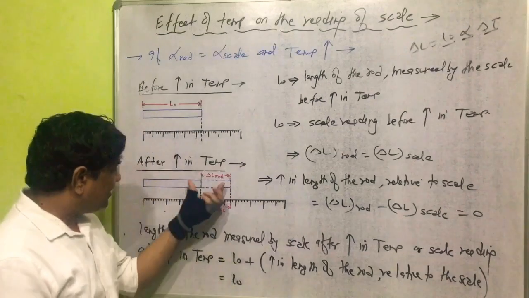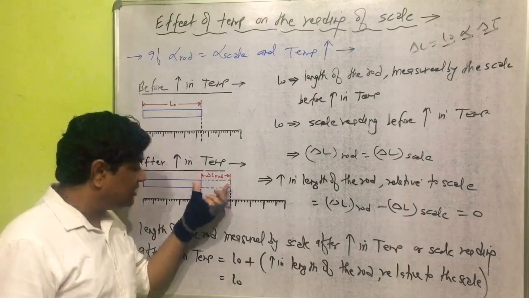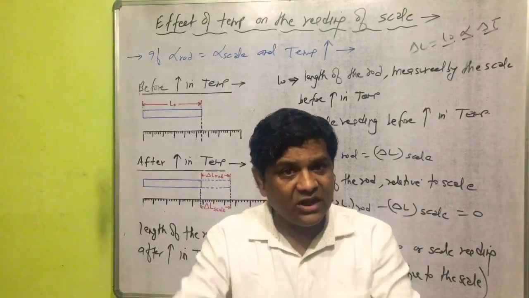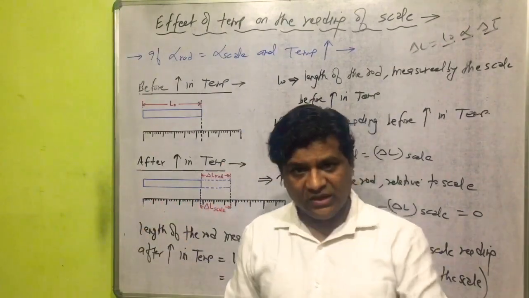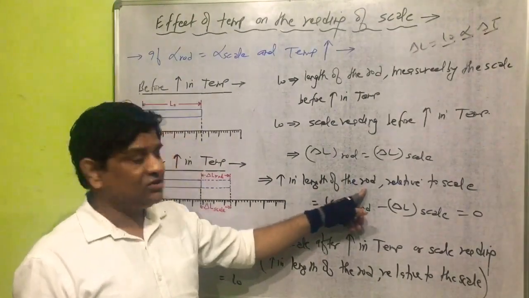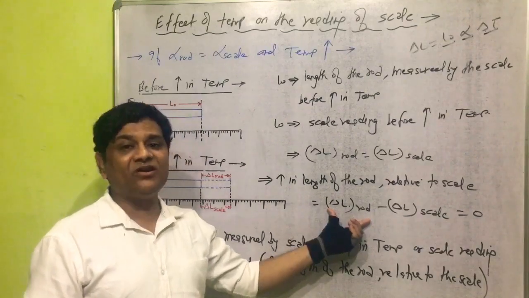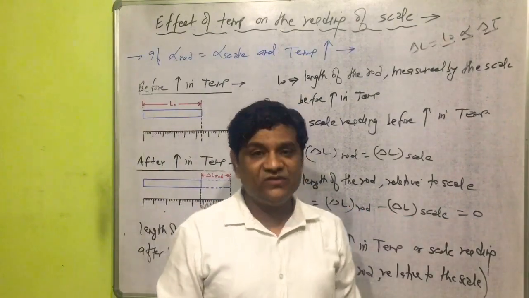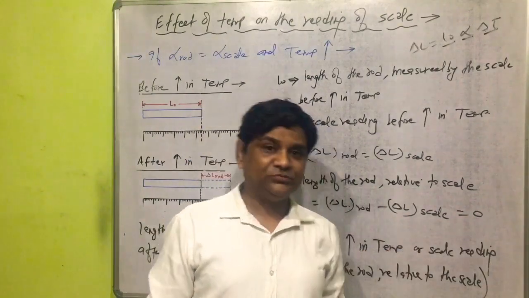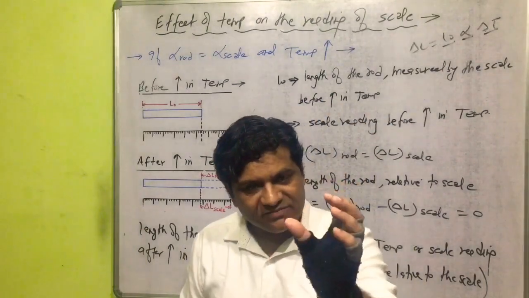Now, the increase in length of the rod relative to the scale will be equal to the increase in length of the rod minus the increase in length of the scale, and its value will become equal to 0.